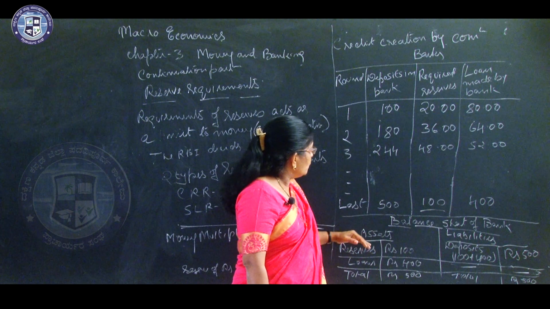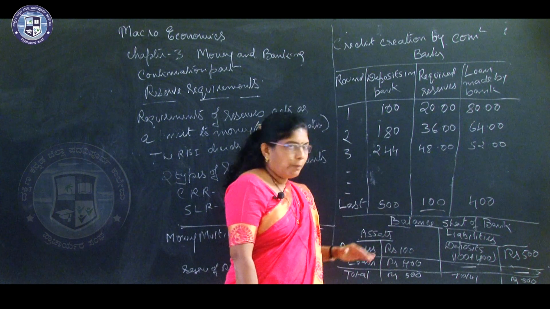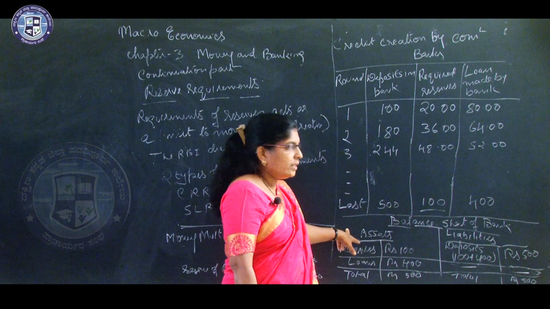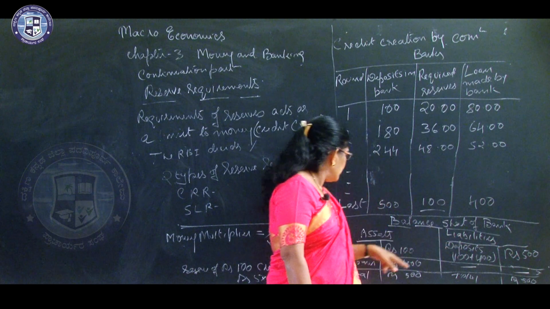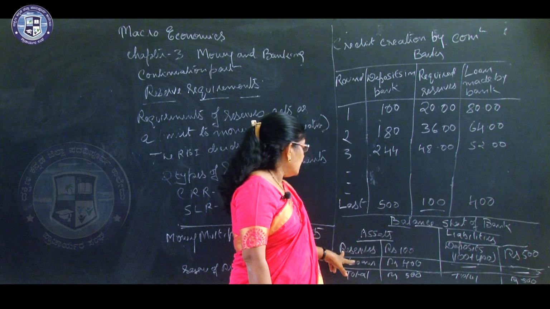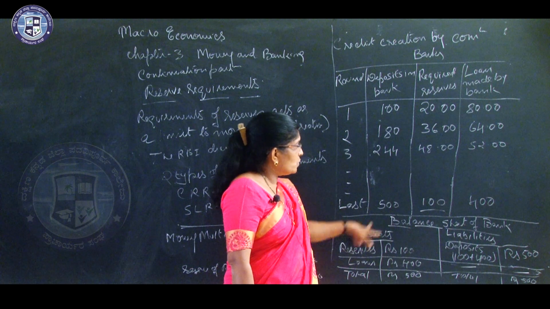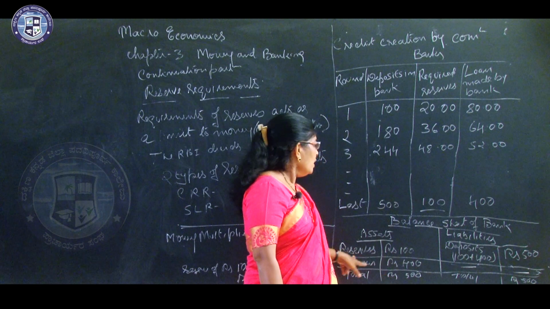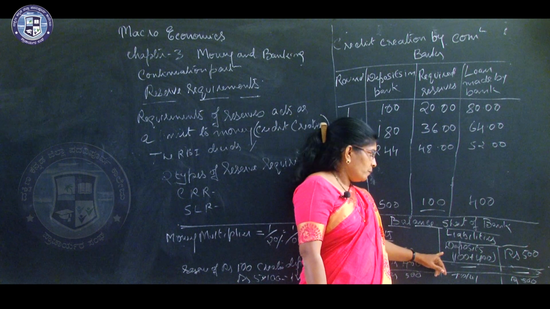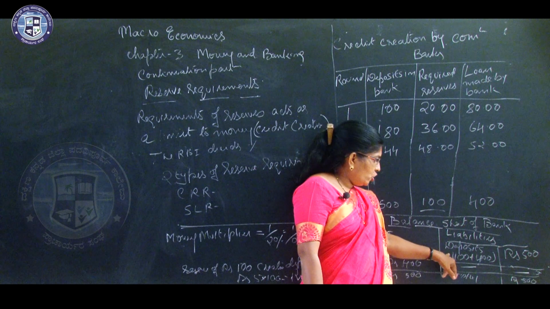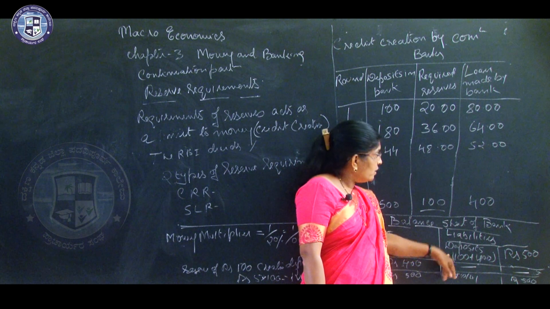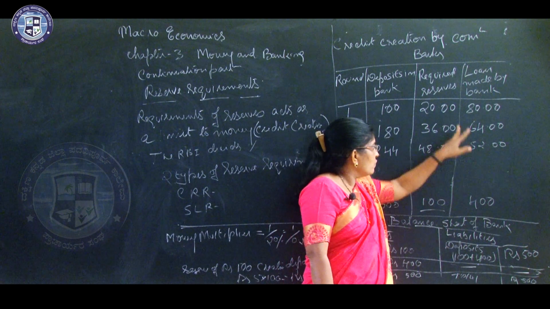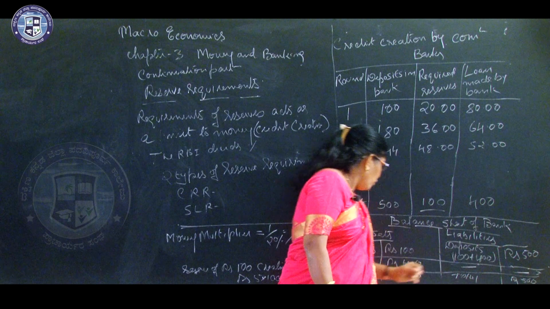So that is, you see, students, the balance sheet of the bank, asset side and liability side. So in the asset side, reserves, this reserves, see 100 rupees, okay, deposits, initial deposit 100 plus 400 is equal to 500.